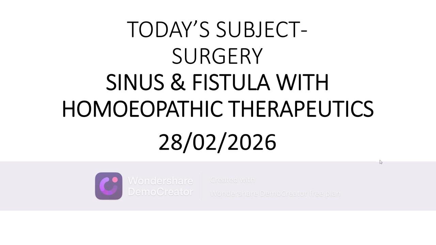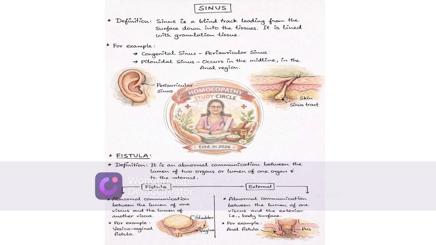Good evening, everyone. Today's subject is surgery, and today's topic is sinus and fistula with homeopathic therapeutics. Sinus is defined as a blind tract leading from the surface down into the tissues. It is lined with granulation tissue. For example, congenital sinus, periauricular sinus, pilonidal sinus, which occurs in the midline in the anal region.